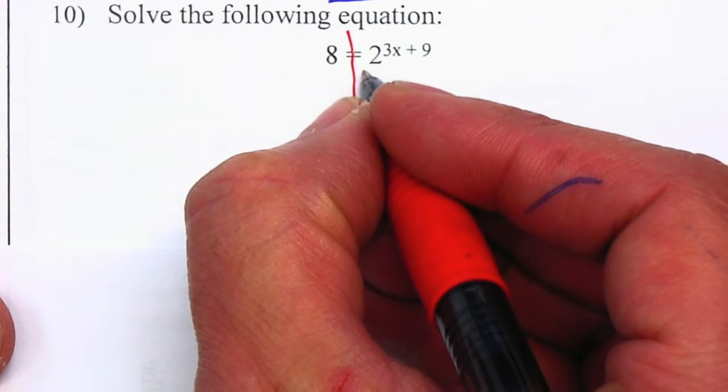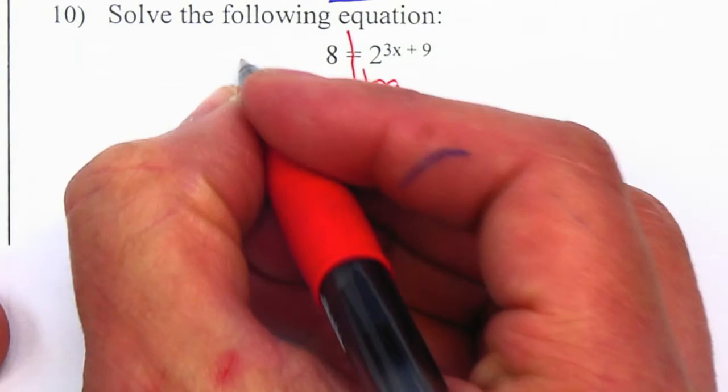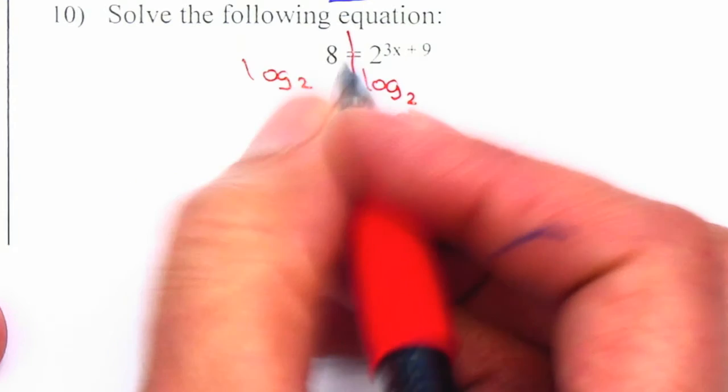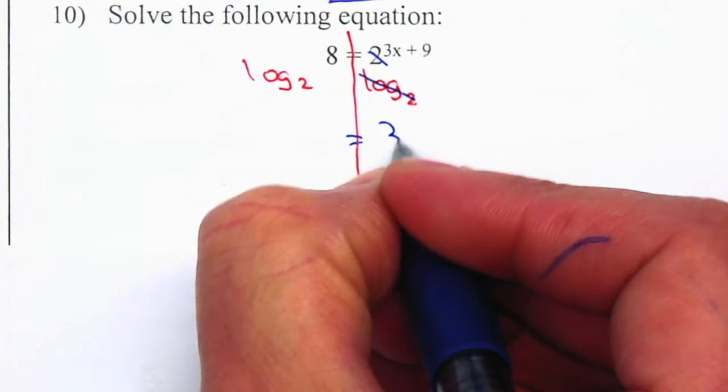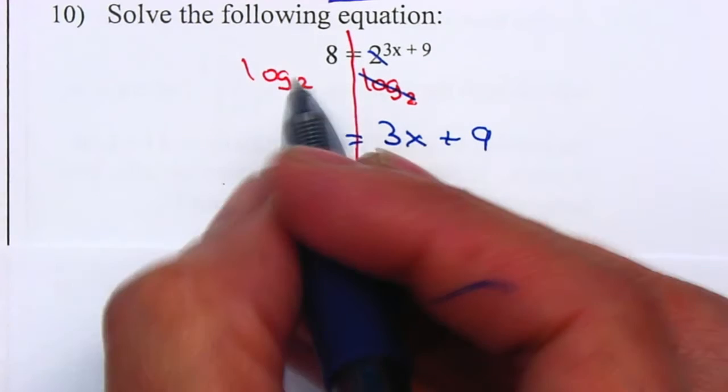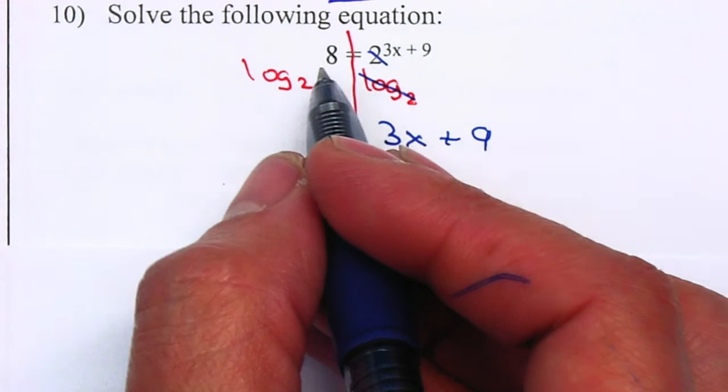The opposite of a base is a log. I'm going to do log base 2 on the right and on the left. This automatically cancels, which is very nice. 3x plus 9, this doesn't cancel. I want to be able to simplify this.